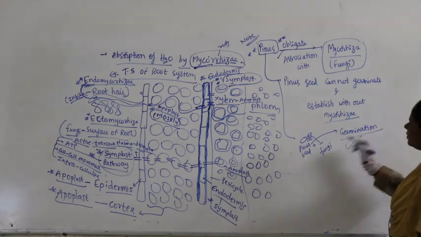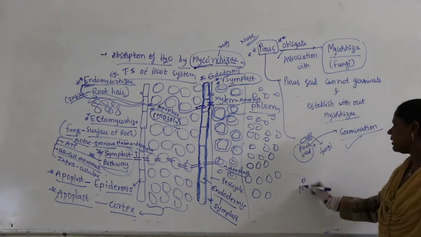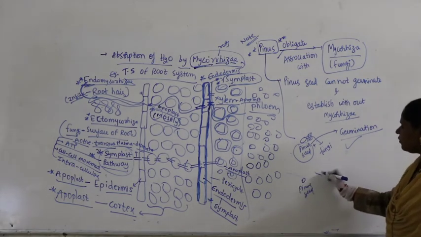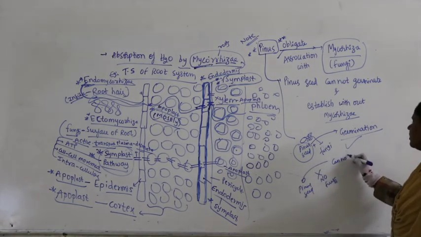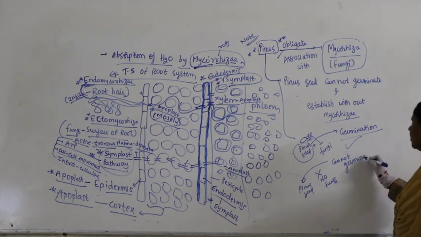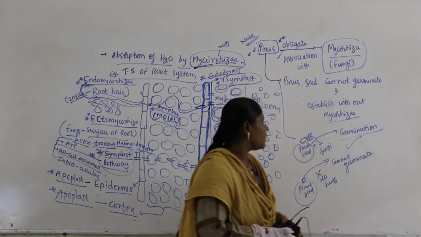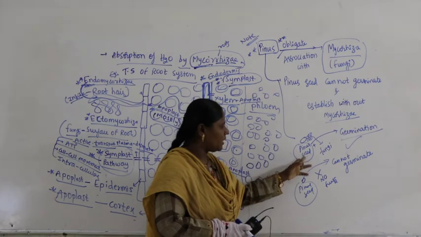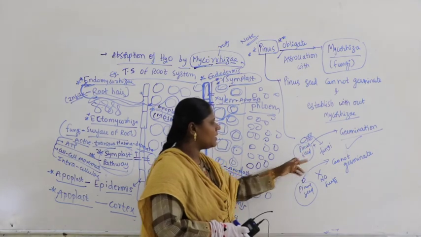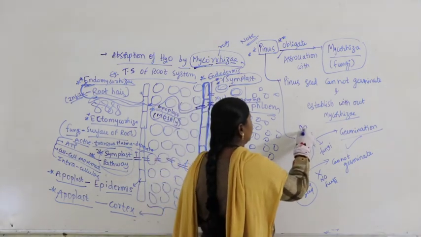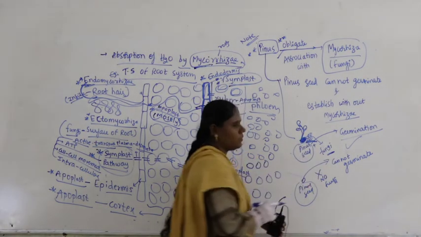Suppose the Pinus seed is without mycorrhiza. If this is a Pinus seed and it is not getting contact with any fungi, then the Pinus seed cannot germinate. Are you getting the difference here? You can see that when the Pinus seed comes in contact with the fungal filaments, called mycorrhizal filaments, then only will it germinate and establish into a plant.